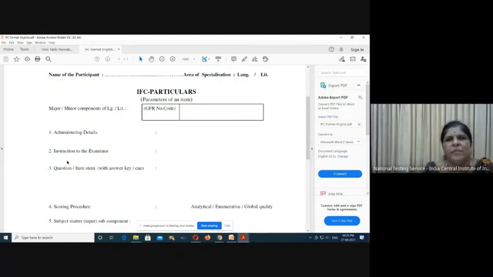Like choose the correct answer from the given alternatives, that is one kind of instruction in the multiple choice question, or state whether the given statement is true or false, that is a constant alternative. And for subjective type, write the answer to the following question in 60 words or 2 or 3 words. Such common instruction to the student is to be given under instruction to the examinee.